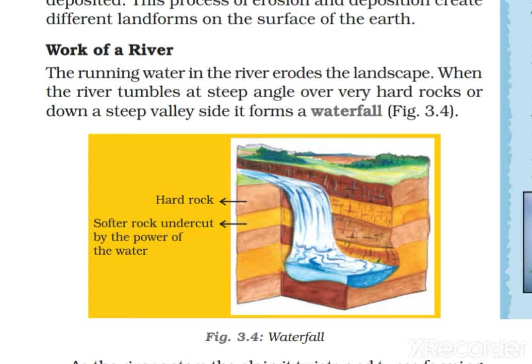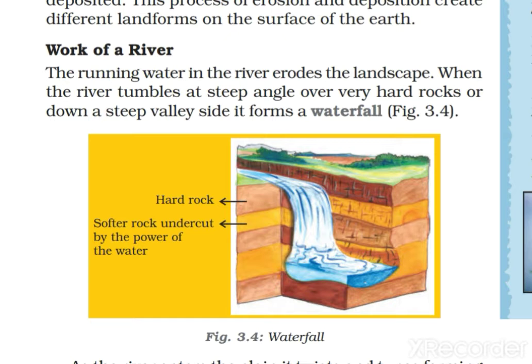When the river tumbles at a steep angle over very hard rock or down a steep valley side, it forms a waterfall, right? Here, see, you can understand this. When the river tumbles down from very steep angles and falls on very hard rock, right?